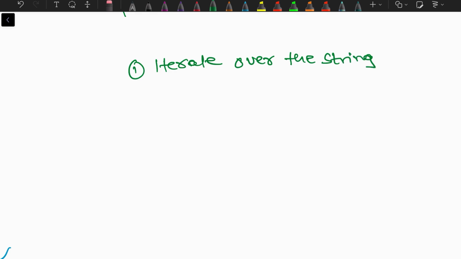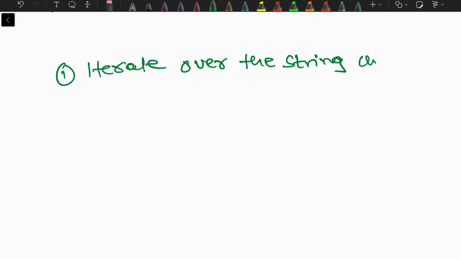Let's write this in simple format. First, we will iterate over the binary string and count votes for chef and anti-chef.